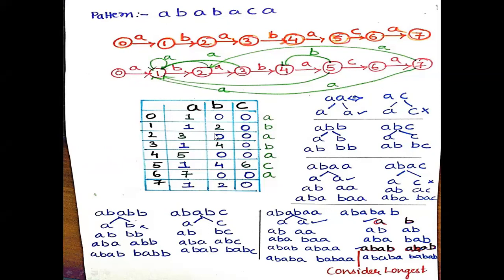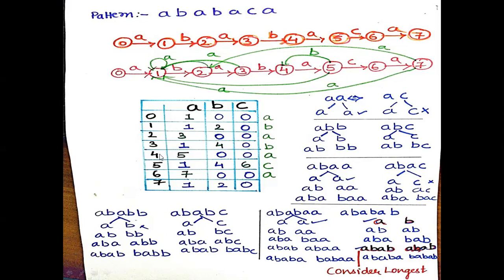And from 1 to 2, there is a transition for B. And from state 2 to 3, there is a transition for A. And from state 3 to state 1, there is a transition for A. And from state 3 to state 4, there is a transition for B.